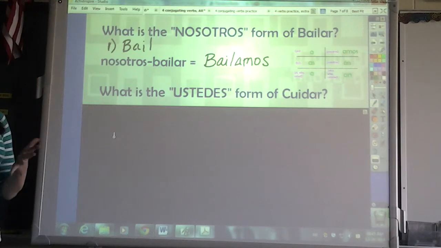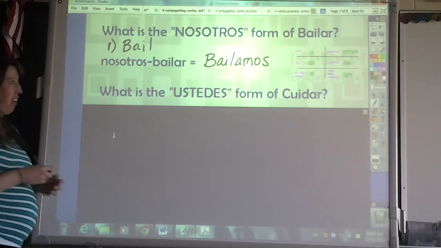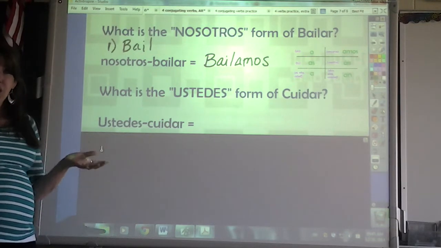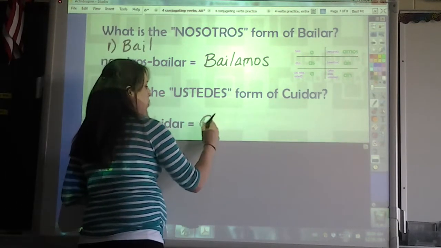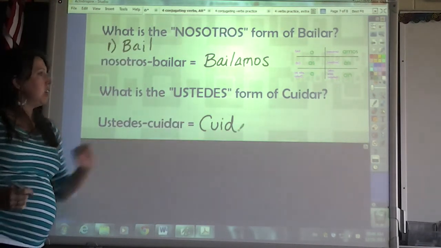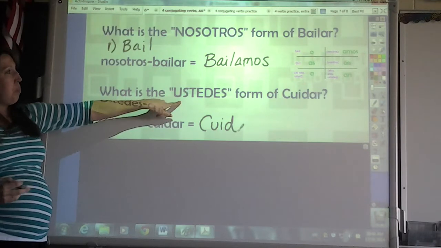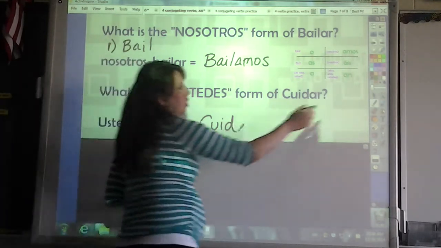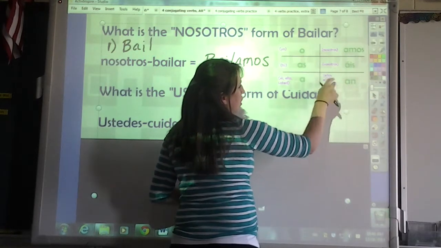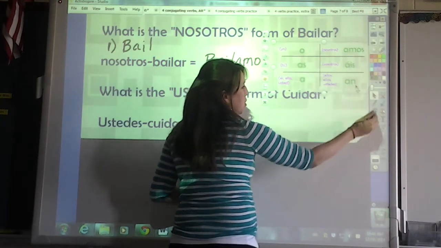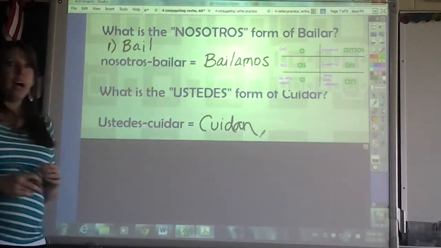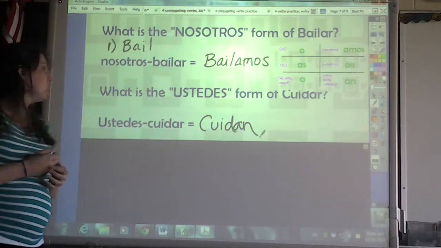What is the ustedes form of cuidar? Okay? Step 1 is what? Cut off the AR. So, we get cuid, right? Once we cut off the AR, cuid. All right, we need to figure out what box we're in. All right, that puts us in the bottom right box, which our ending is an. So we get cuidan. Simple enough?